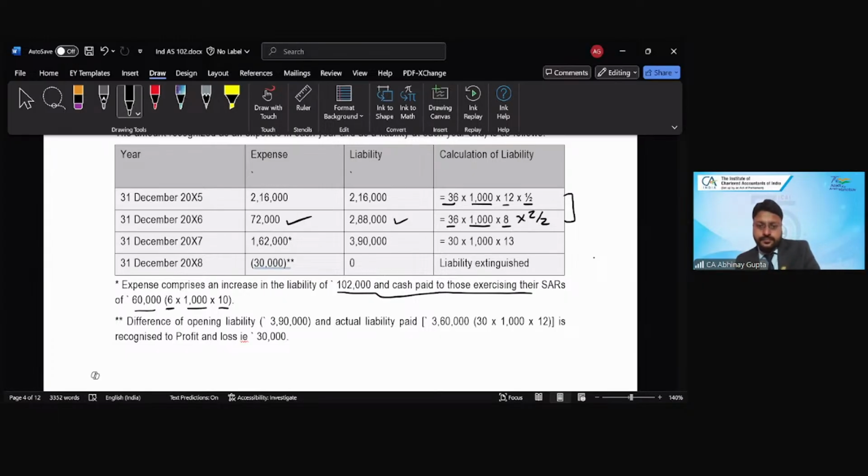Now, the total liability also we need to reinstate, right? So how will that reinstatement happen?